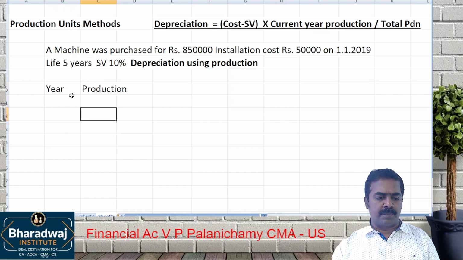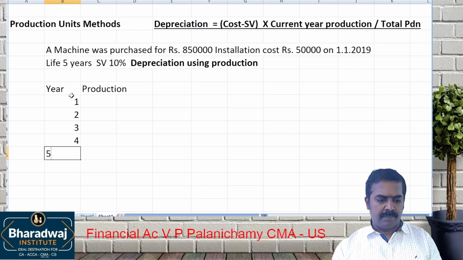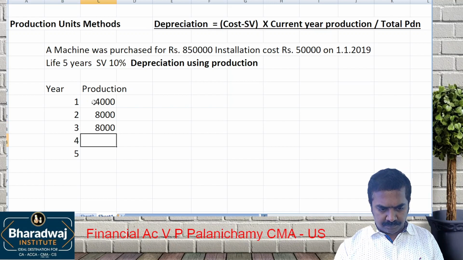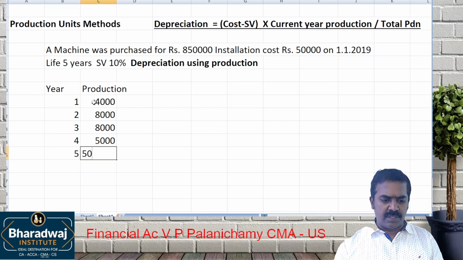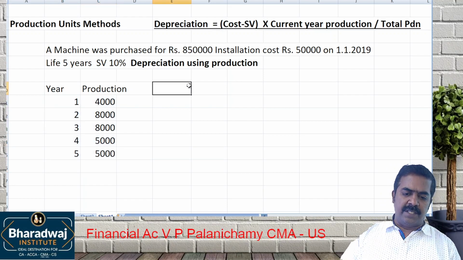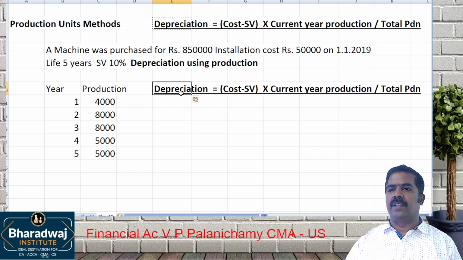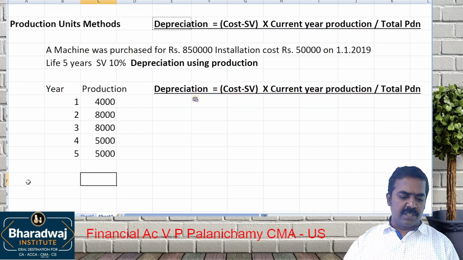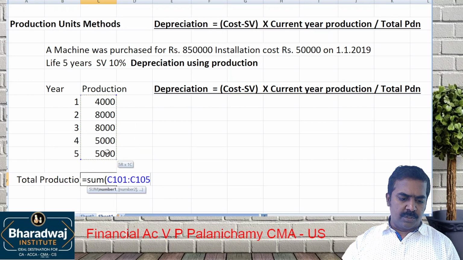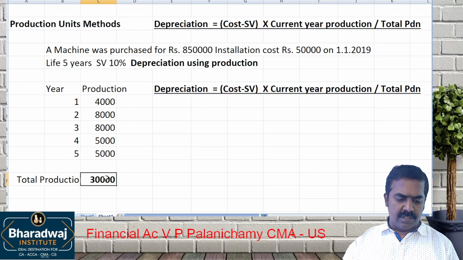Production means number of units produced. How many years of life are given? Production: first year 4,000 units, second year 8,000 units, then 8,000 units, 5,000 units, 5,000 units. This is the production. So what is the depreciation? Cost minus scrap value into current year production divided by total production. What is the total production? 30,000 is the total production.